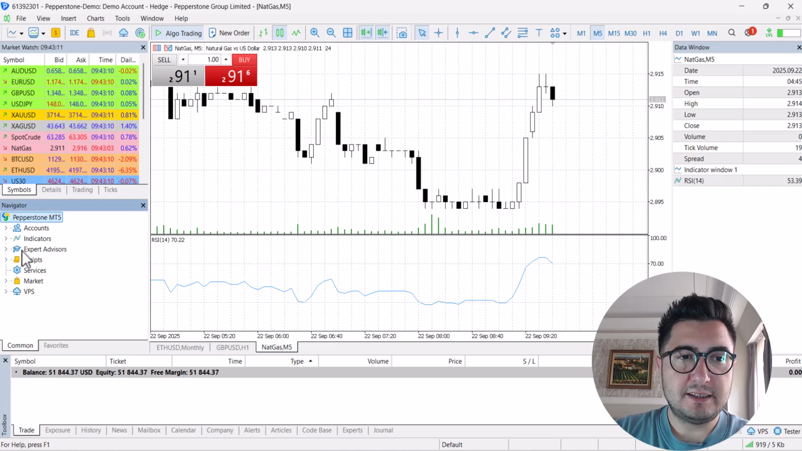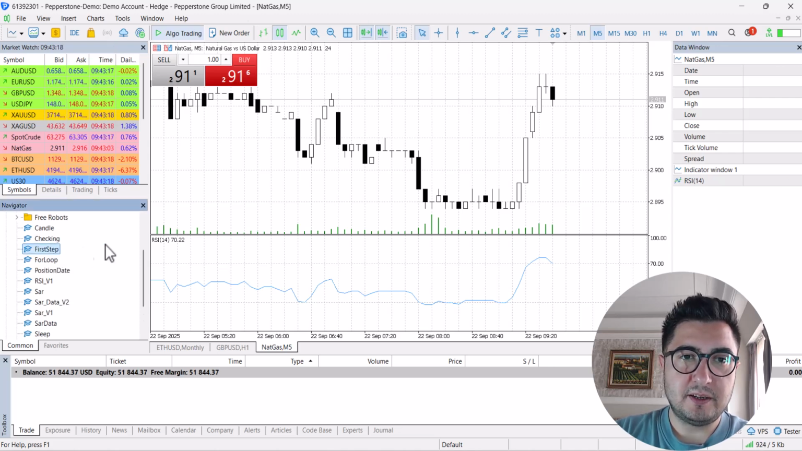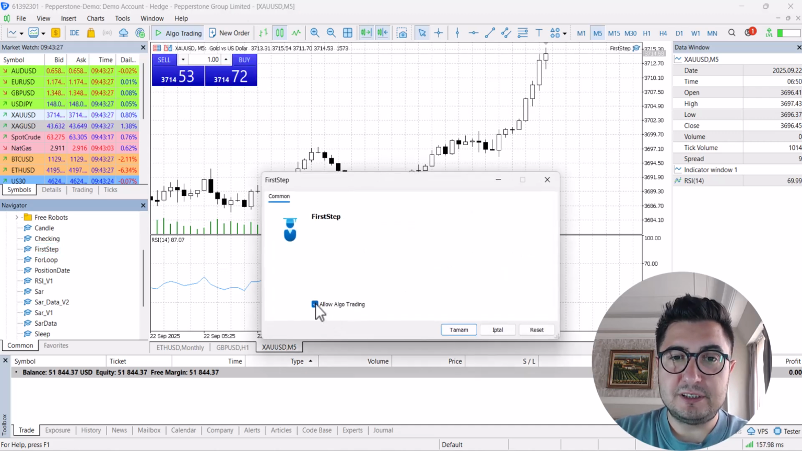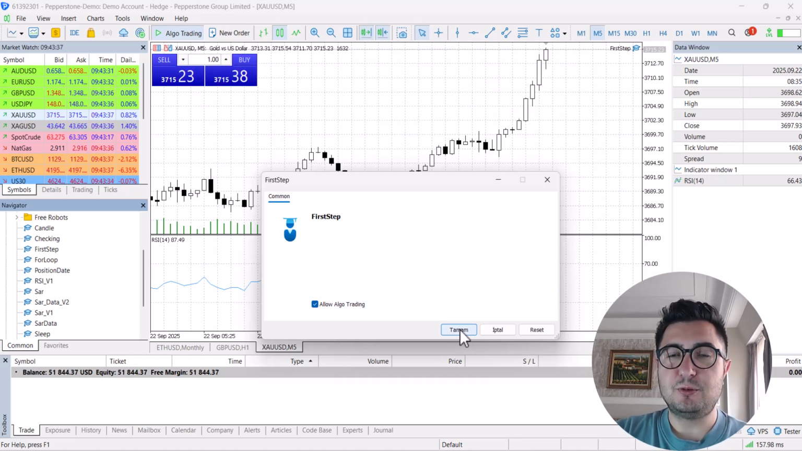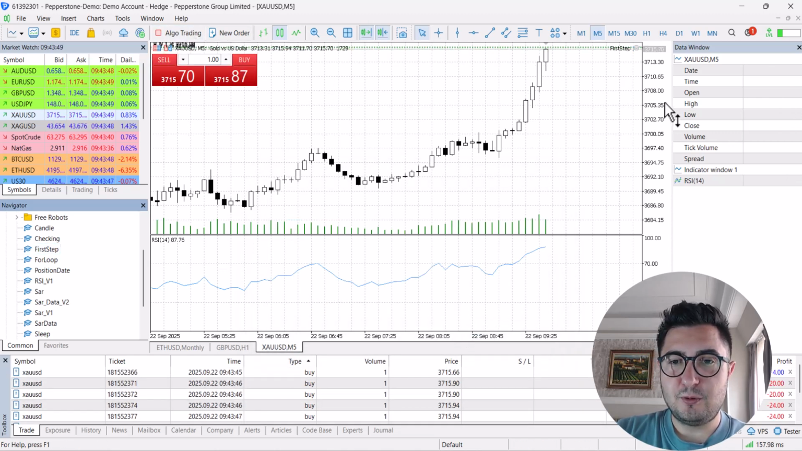So now let's look at the expert advisor. What was the name? The name was First Step. So let's work on gold. When I drag and drop First Step on the chart, as you see, there is a section Algo Trading, which means that the system will access this expert advisor, open and close positions, or modify stop loss and take profit. So when I say okay, as you see, the system starts opening many positions.